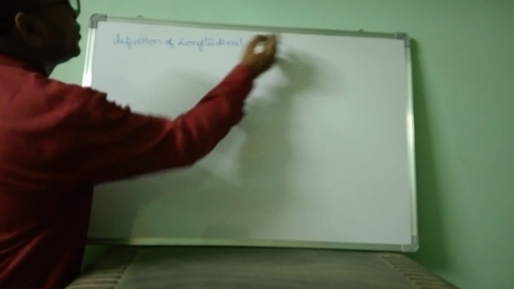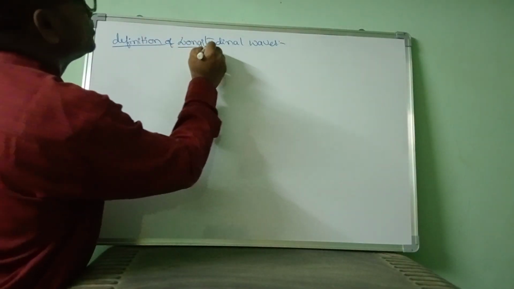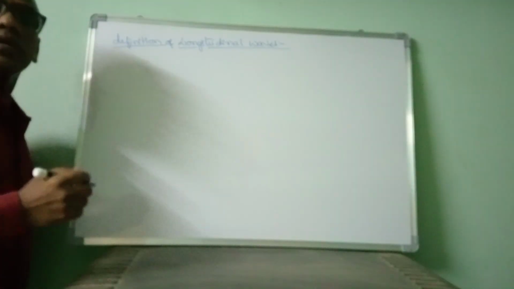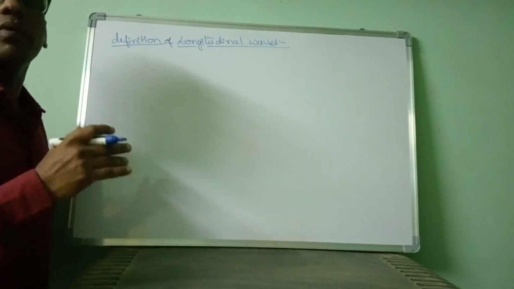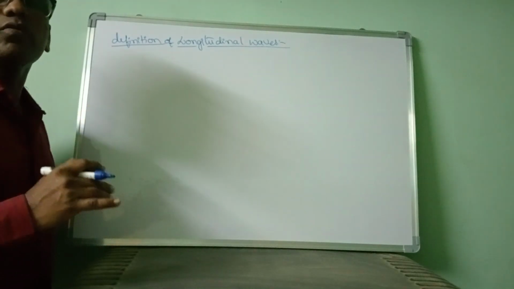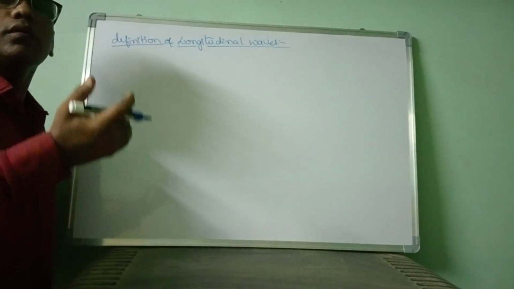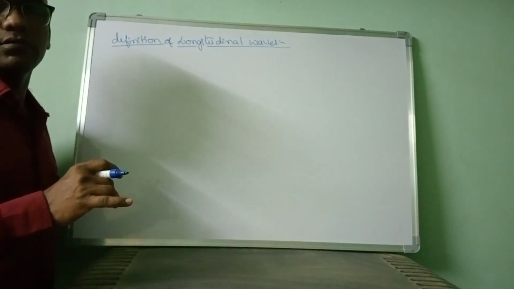Whenever a wave is propagating, or in case of wave motion, what is happening? The particles of the medium vibrate.